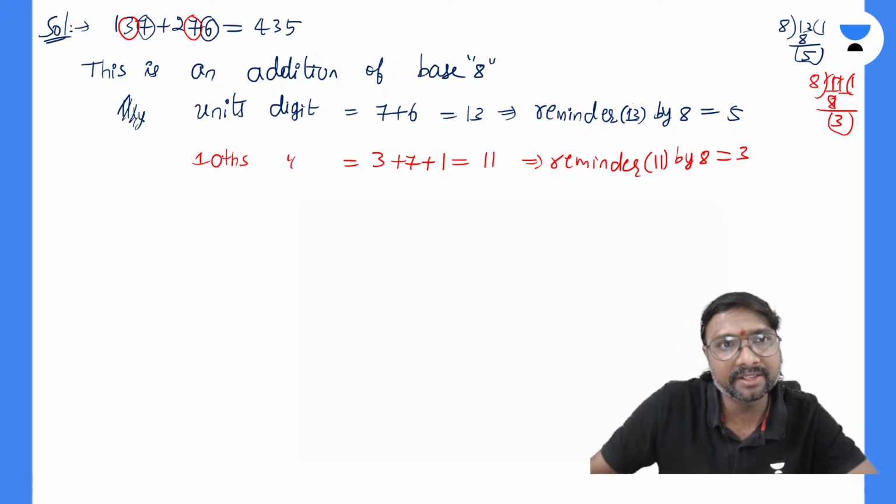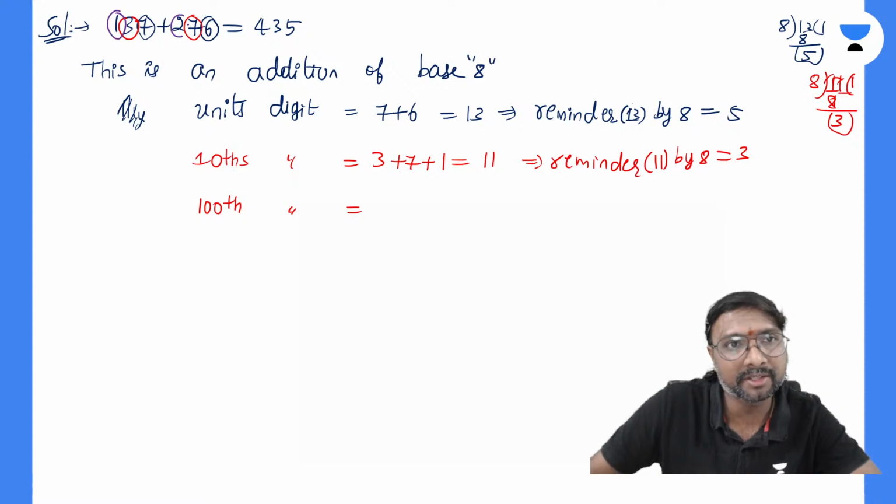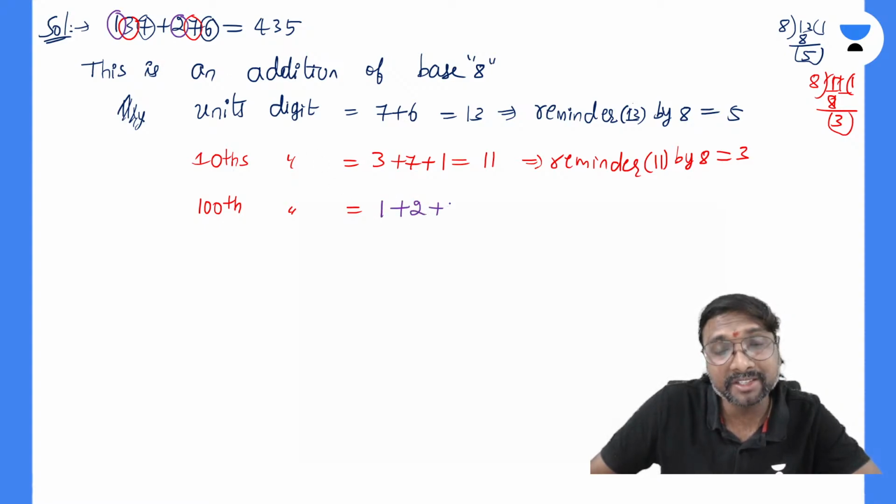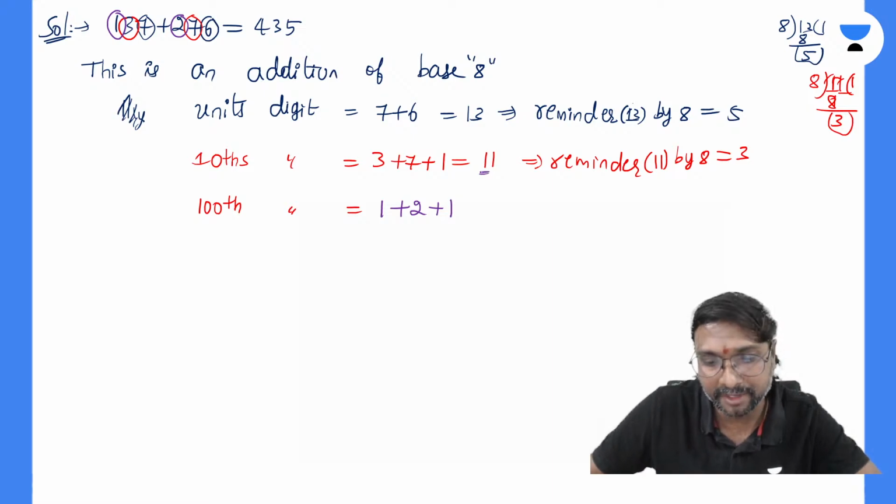Now similarly, what is the hundreds digit? Which one is the hundreds digit? That is 1 and this is 2, right? So 1 plus 2 plus 1 carried from this 11, it becomes 4.